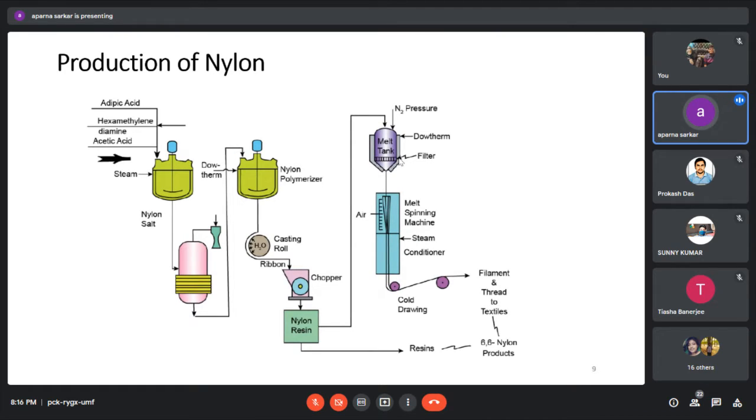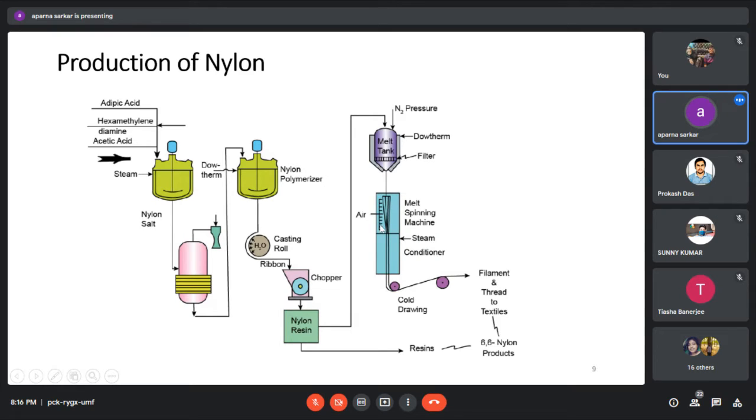After separation of these impurities, we can add some color here. Now this is a melt fiber, and it comes into this section. This is known as a spinning machine, through which we can make thread.